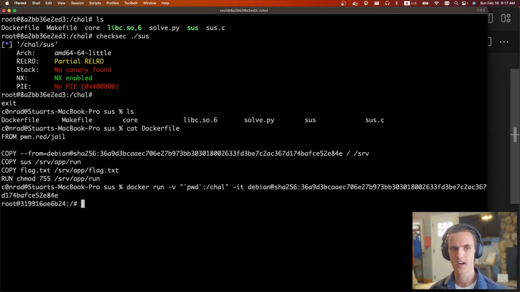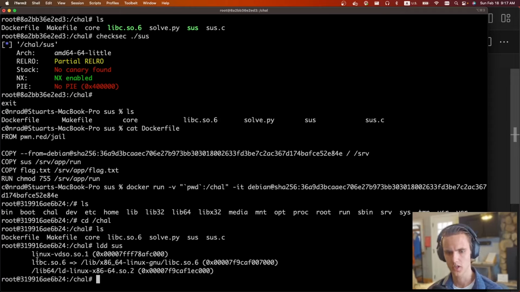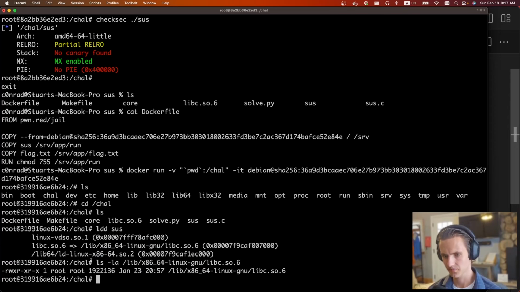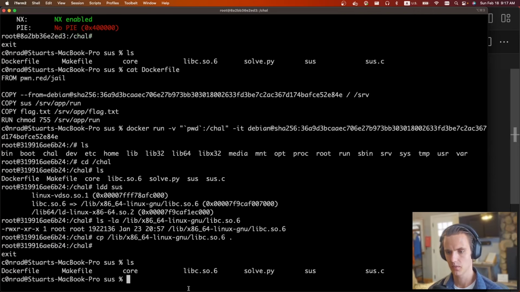When we run it, we're now in the Docker container. We can go to the child folder, which is here. We can run the dynamic loader, the dynamic linker or something like that. This prints out all the libraries that are being used, so it is going to use the libc from right here. We can do an ls -la on this, and we can see this is just a generic libc. We can copy this into our current working directory, and now we can exit out, and we see that we have libc. So we have the libc that is being used in the redpwn jail.